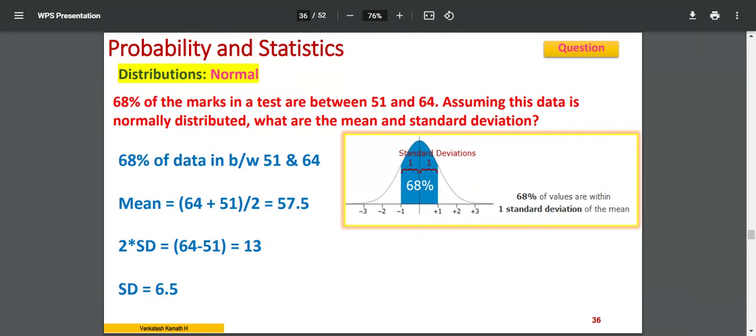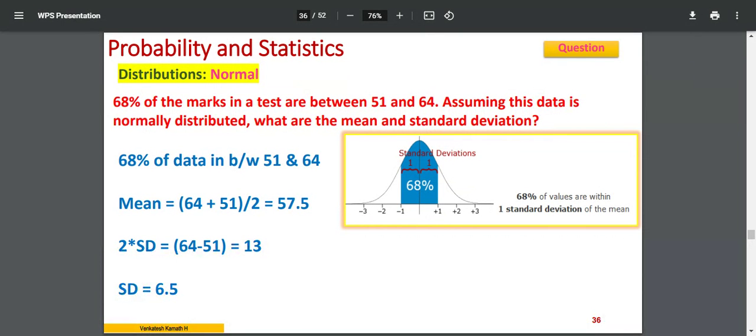So there are 2-3 problems now remaining. I'll quickly go through that. 68% of the marks in a test are between 51 and 64. This is a question. Assuming this data is normally distributed, what are the mean and standard deviation?